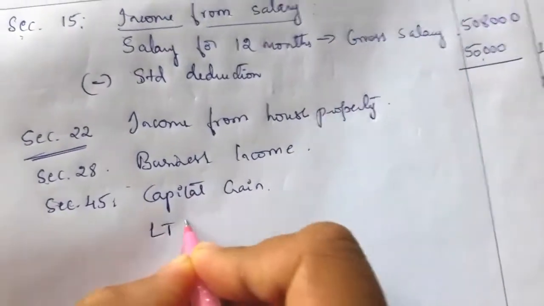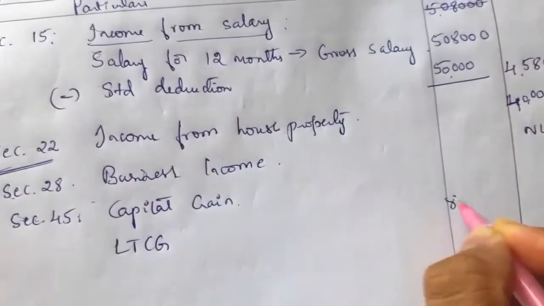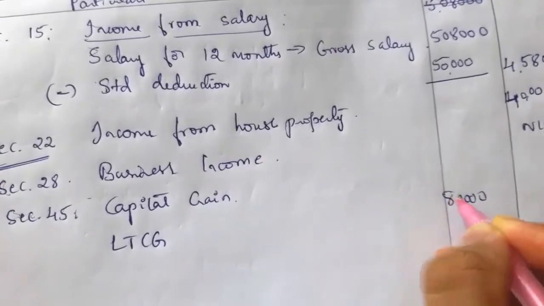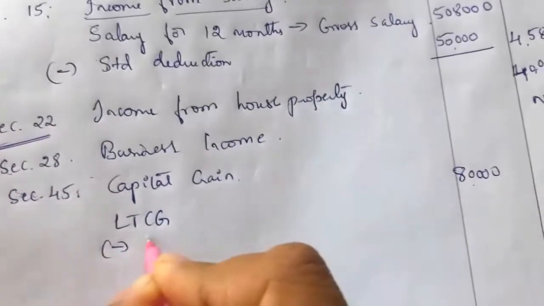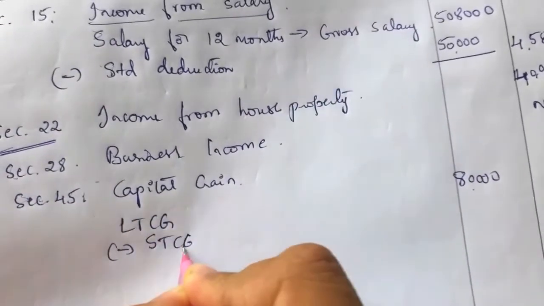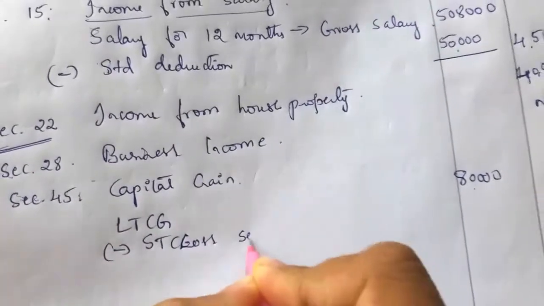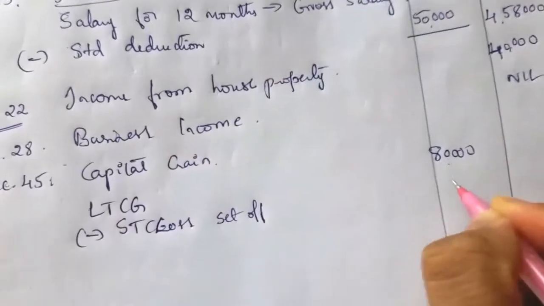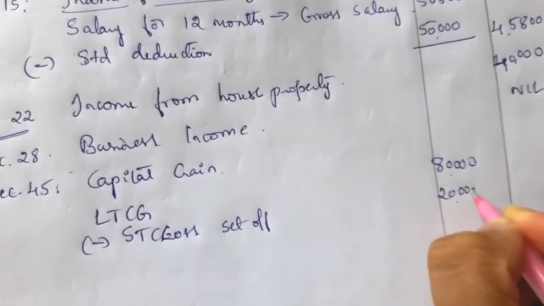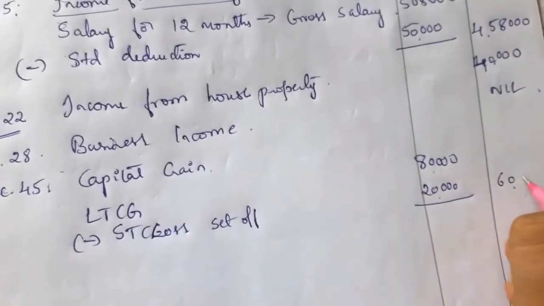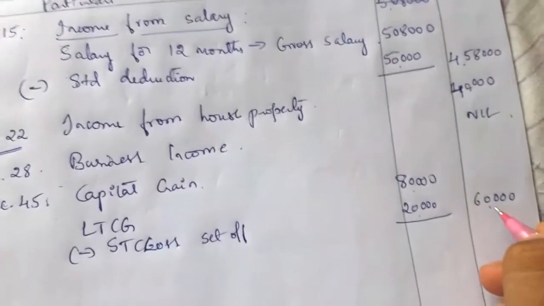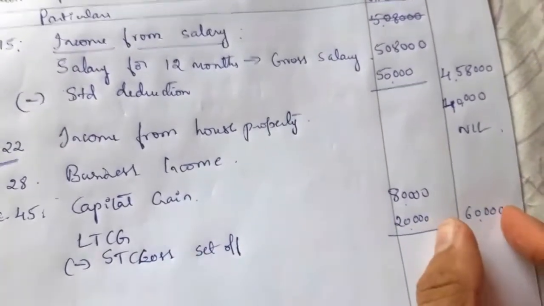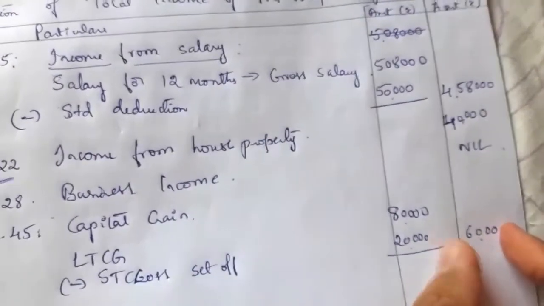So long term capital gain 80,000 minus short term capital loss set off, how much? 20,000. So 80,000 minus 20,000 is equal to 60,000, the taxable capital gain. This is the balance long term capital gain.